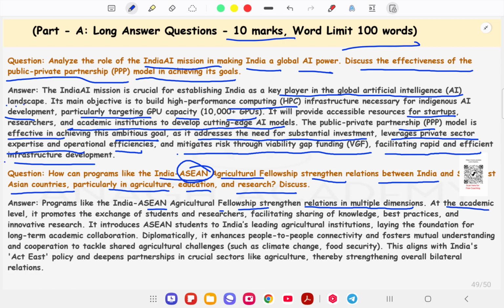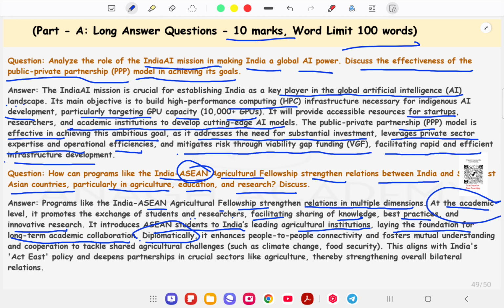At the academic level, it promotes the exchange of students and researchers, facilitating sharing of knowledge, best practices, and innovative research. It introduces ASEAN students to India's leading agricultural institutions, laying the foundation for long-term academic collaboration. So this one is the academic level.